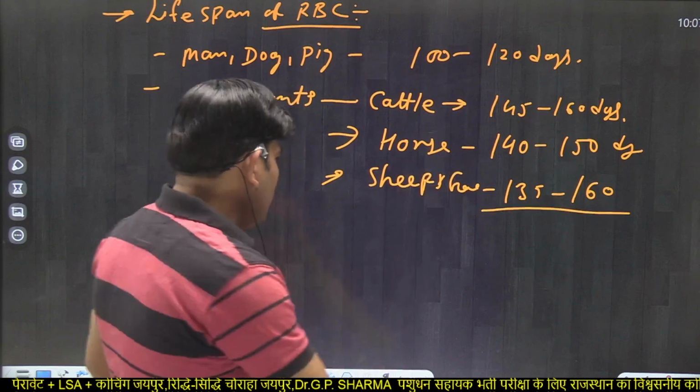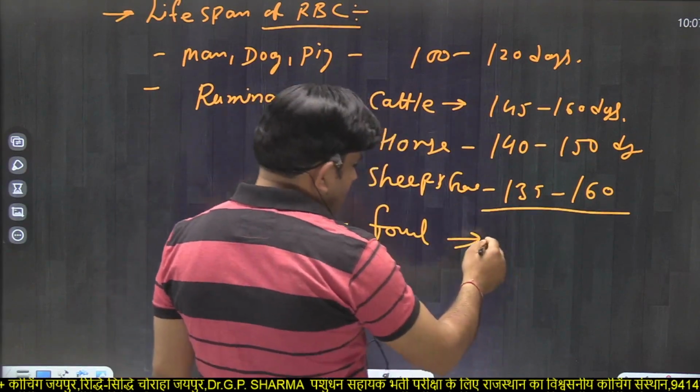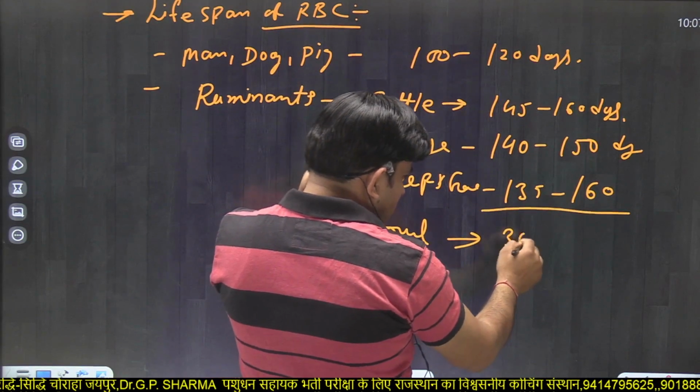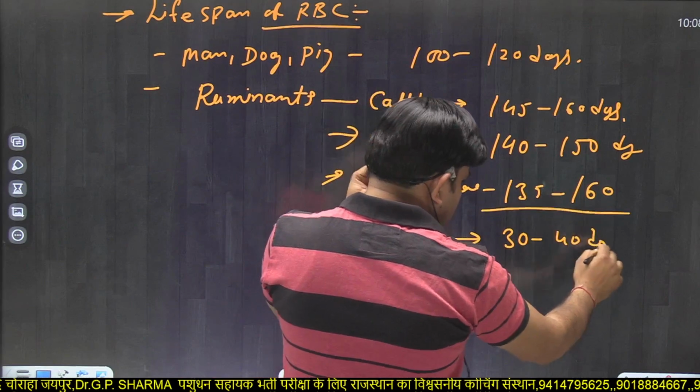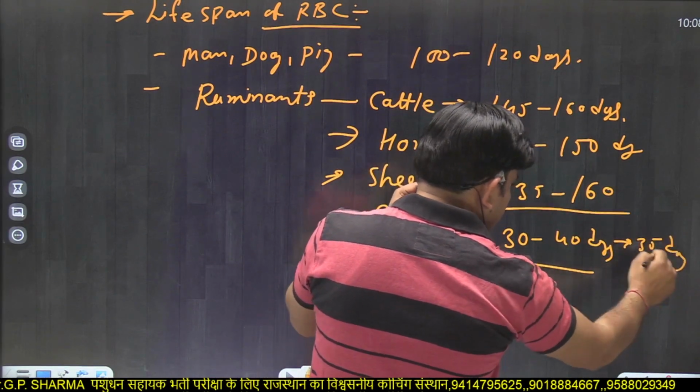And in poultry or fowl, RBC have a lifespan of 30 to 40 days, an average of 35 days.